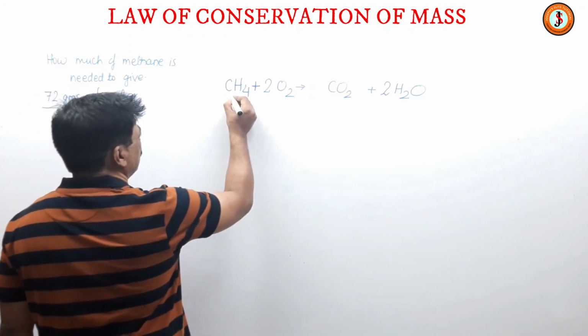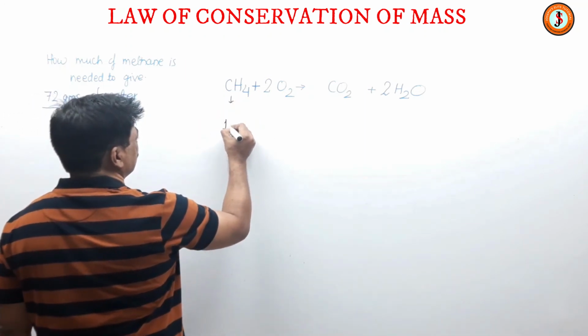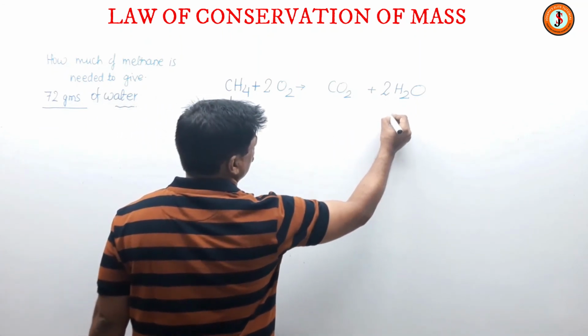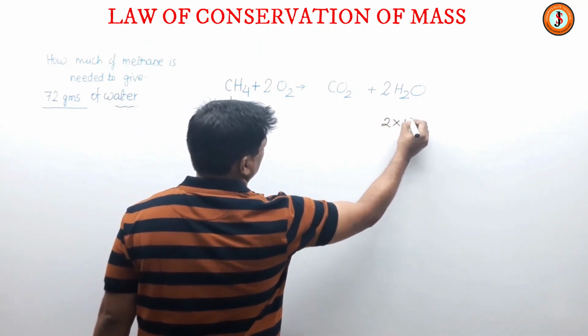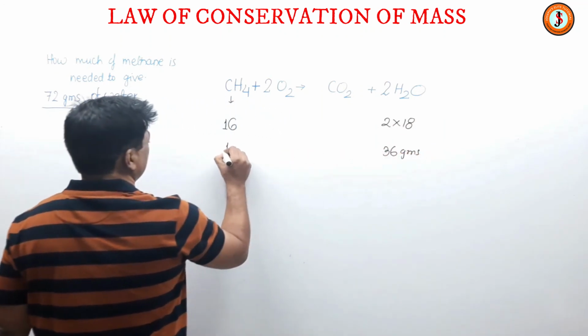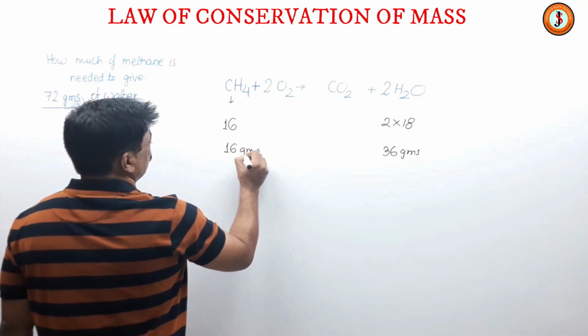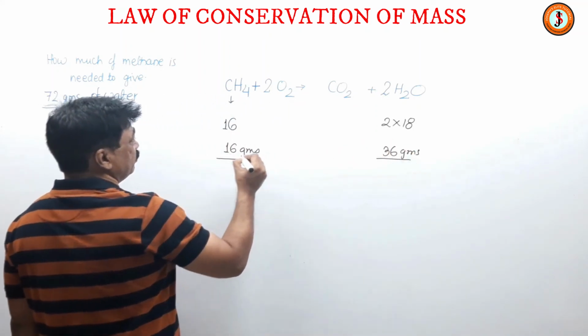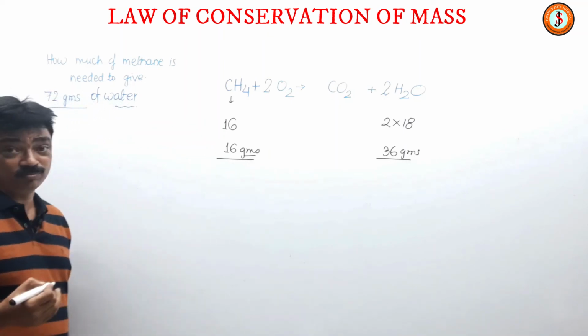The molar mass of methane is 16 and that of water is 18, so 2 water molecules, 2 into 18, that means 36 grams, and here I can write 16 grams. So to get 36 grams of water, we have to burn 16 grams of methane.